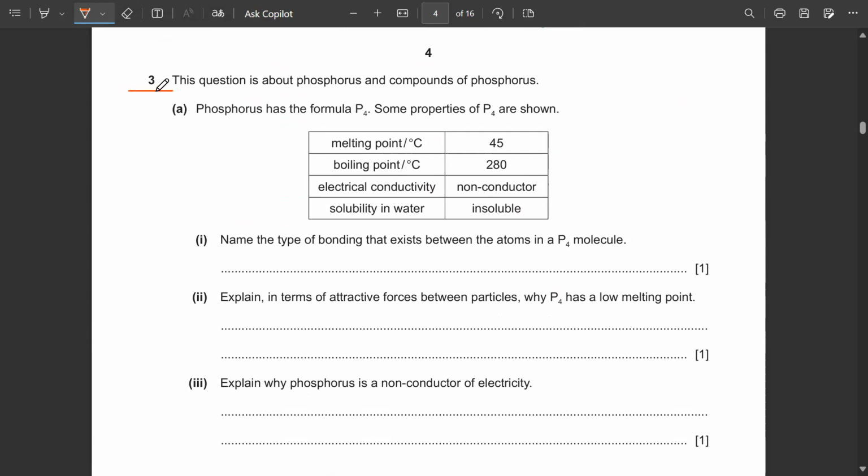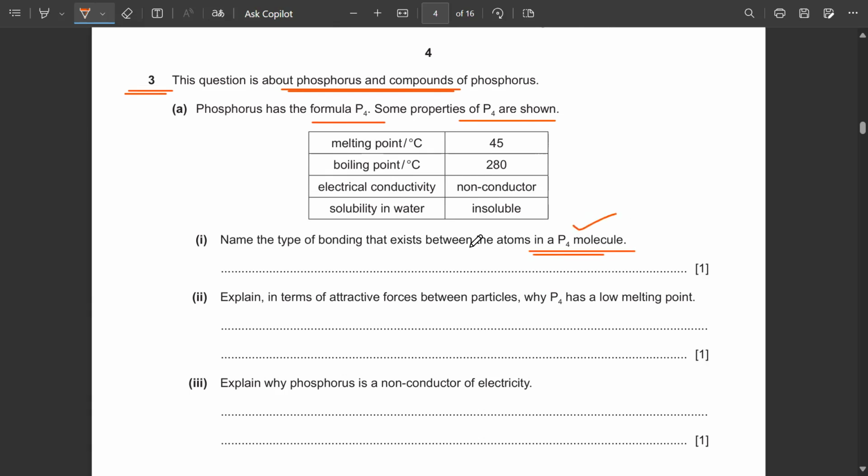Moving on to question number 3. This question is about phosphorus and compounds of phosphorus. Phosphorus has the formula P4. Some properties of phosphorus are shown below as well: its melting point, boiling point, electrical conductivity, and solubility in water. Name the type of bonding that exists between the atoms in a phosphorus molecule.